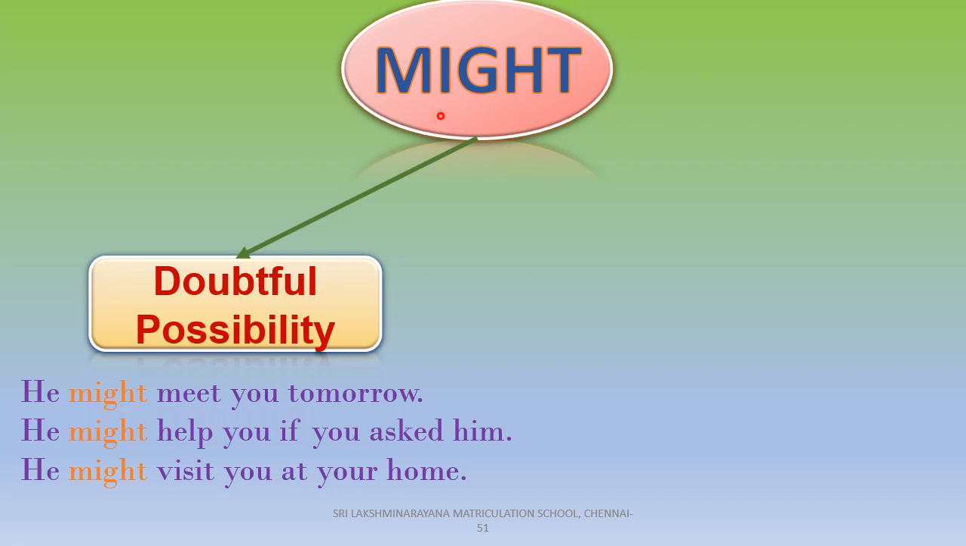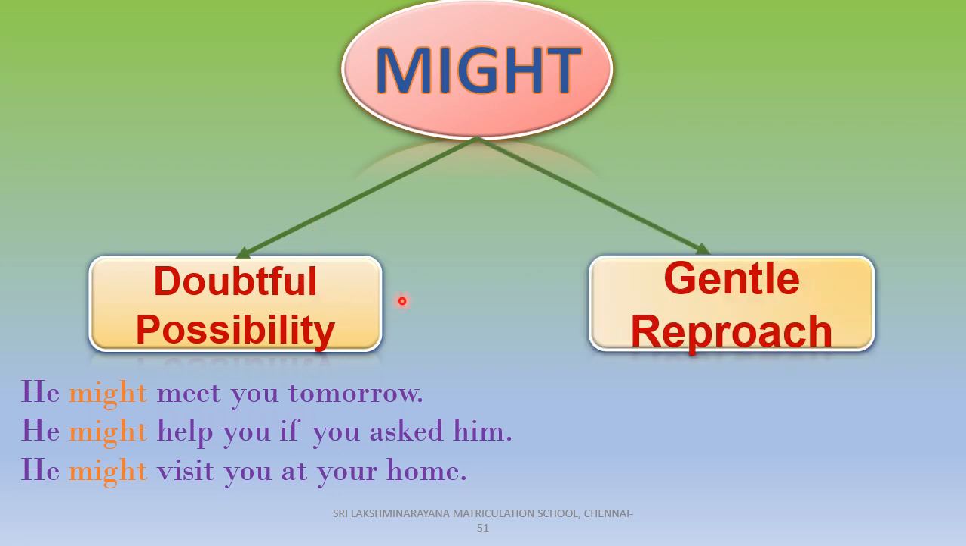Then might expresses not only doubtful possibility, it also expresses gentle reproach. Gentle reproach means pointing out a mistake or a fault in a gentle way. Observe this example. You might have told me earlier about it. So here the speaker expresses the gentle reproach that he haven't brought it to his knowledge earlier.